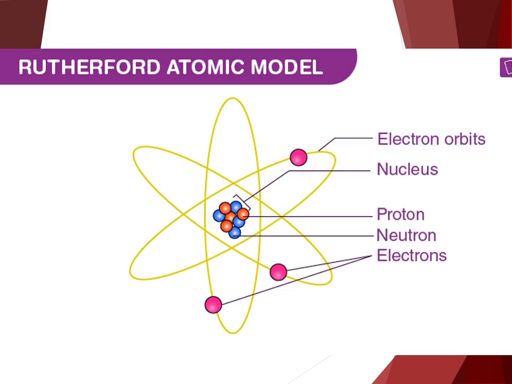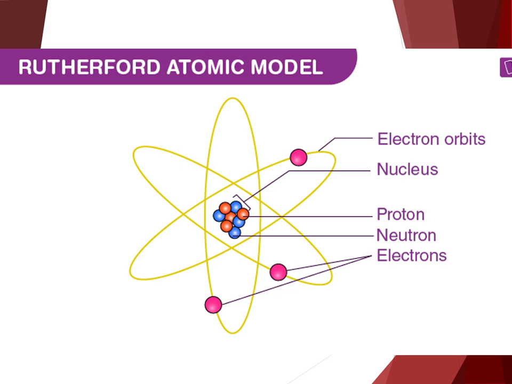So, a few years later, Ernest Rutherford challenged Thomson's model. Rutherford's experiments led him to conclude that the atom must have a nucleus. Rutherford proposed that an atom's mass is concentrated at its center. Protons and neutrons had not yet been discovered, so Rutherford could not tell what the nucleus of an atom is made of. Rutherford was also unable to determine the arrangement of electrons in the atom. He suggested that the electrons move in orbits around the nucleus, but he had no evidence to support this hypothesis.